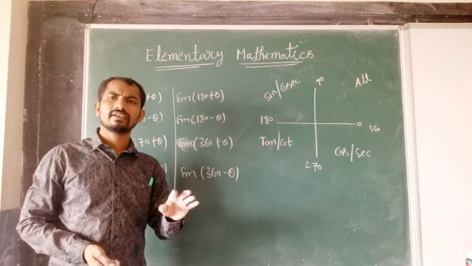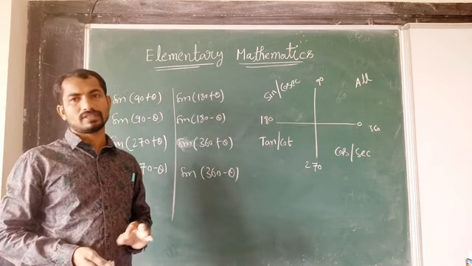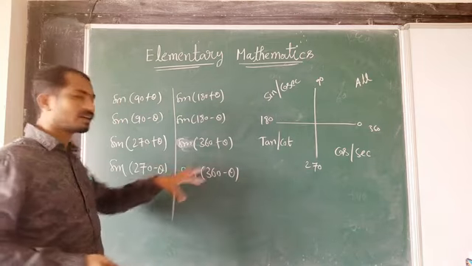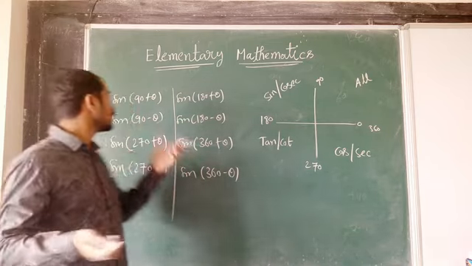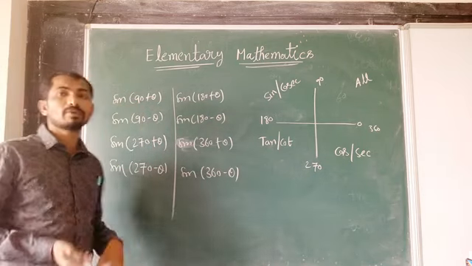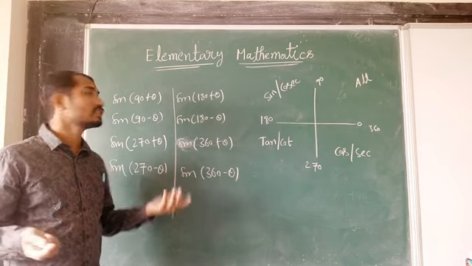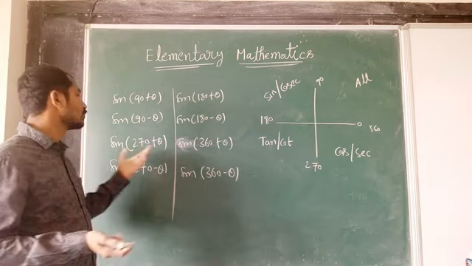Not only sin, it is applicable for cos, tan, cot, sec, cosec. ये 6 ट्रिग्नोमेट्रिक फंक्शंस के लिए ये सारा केसेस पॉसिबल है. ठीक है, लेकिन हमको फाइंड आउट करना होगा. हमको नहीं पता तो, what is sin 90 plus theta, what is sin 90 minus theta, and what is sin 270 plus theta?